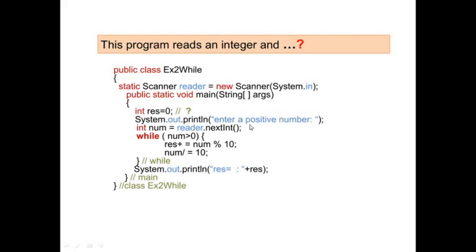It is displaying a message, enter a positive number, and then the number is entered in num. Okay, then while num is greater than 0, the res variable takes the summation of the last digit of this number. Like if somebody enters 4126, then res will contain 6, and then it will eventually take each and every digit one by one, and then perform the summation of the various digits. So finally what will it print? It will print the sum of all the digits entered by the user as a single number.